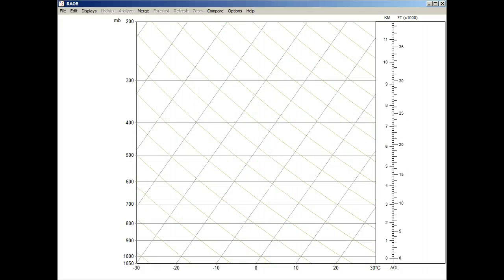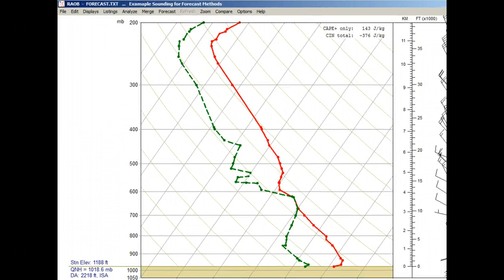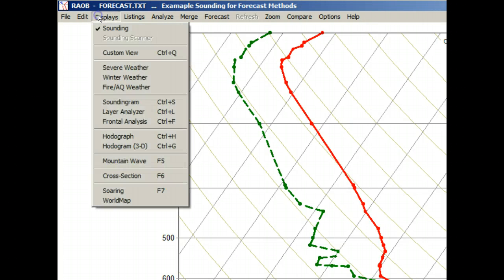Okay, let's get started. First we'll call up a file with a single sounding. Now recall that this module has two functions, Fronts and Forecasts. The Fronts function is accessed from the Displays menu by using the Frontal Analysis option. And the Forecast function is accessed from the main menu's Forecast option.